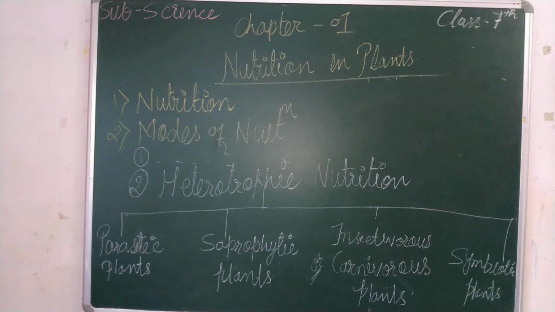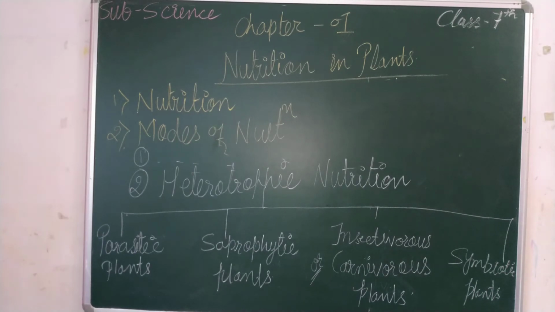It is very simple, children. You can just go through it. You will understand the difference between heterotrophic and autotrophic nutrition, right? Now, we are moving towards the types of plants. First is parasitic plants.